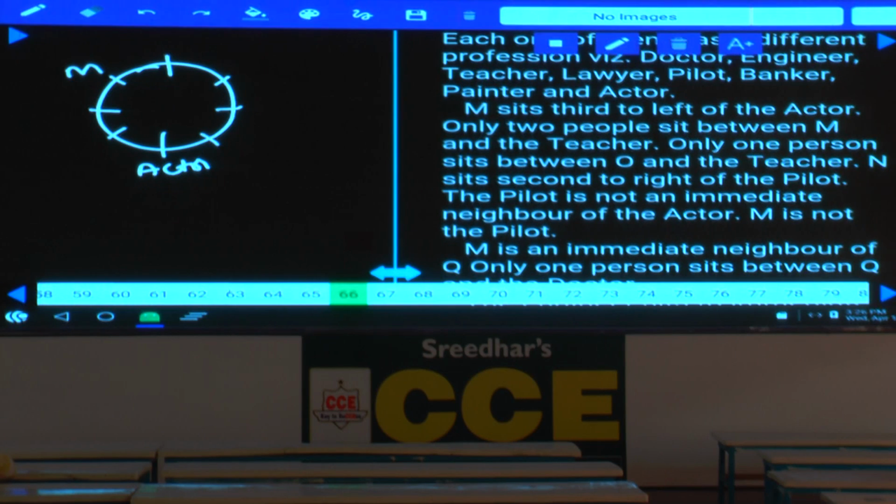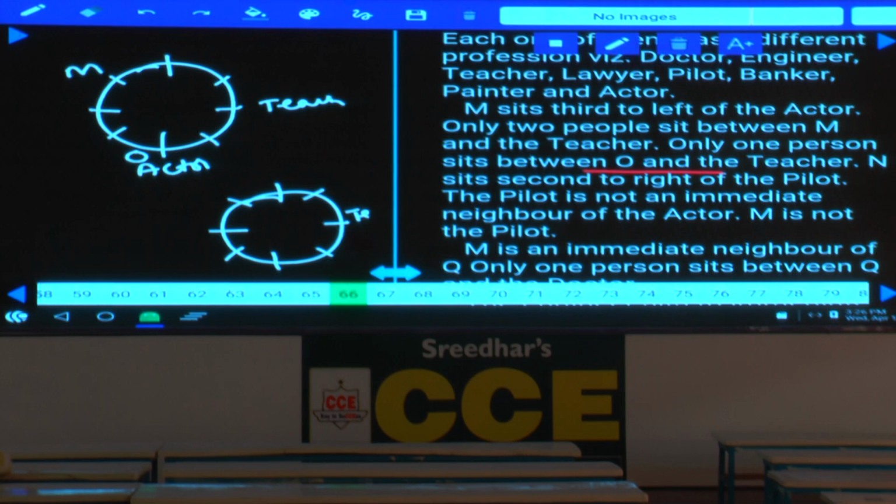Then next one. And only 2 people between M and the teacher. As only 2 people between M and the teacher, 1, 2, teacher must be here. Only 2 people between M and the teacher, and only 1 person sits between O and the teacher. As only 1 person sits between O and the teacher, then how many possibilities? 2 possibilities. O can be the actor, or O is to the immediate left hand side of M, isn't it? And so how many possibilities? 2 possibilities. And out of these 2 possibilities, teacher is here. Then this person is an actor, and this person is O, and this person will be M.